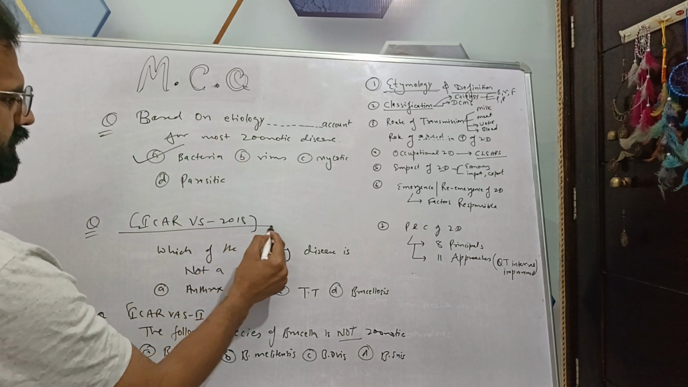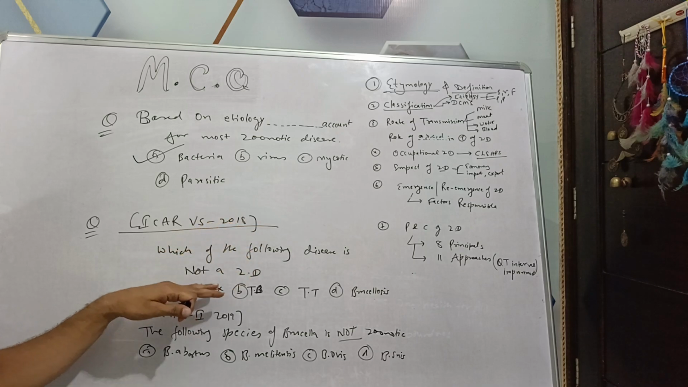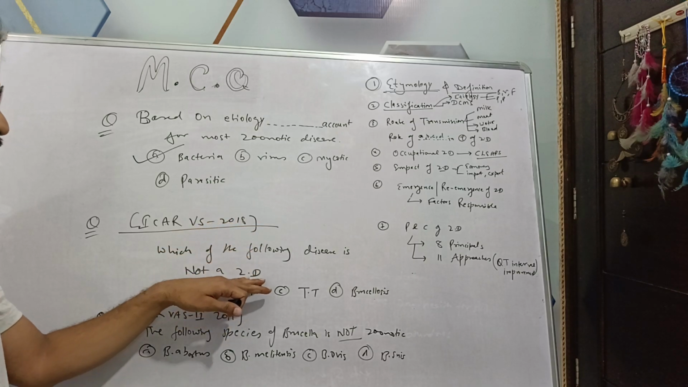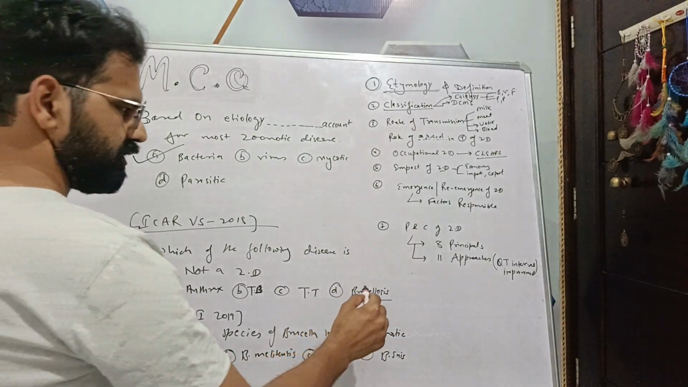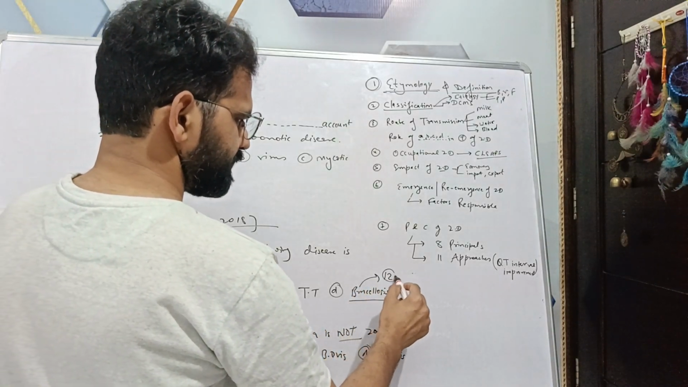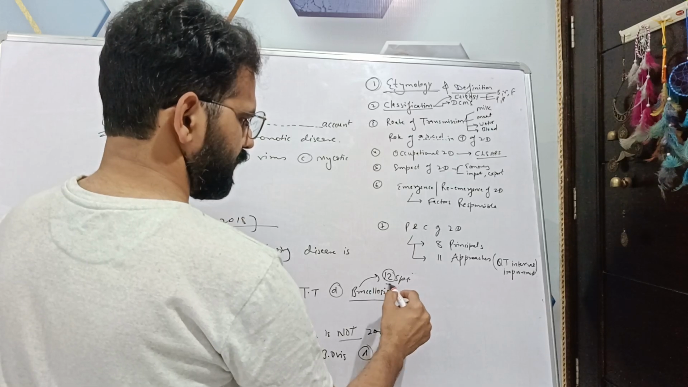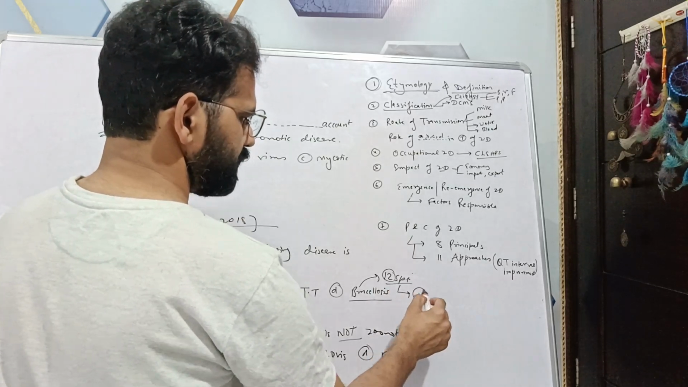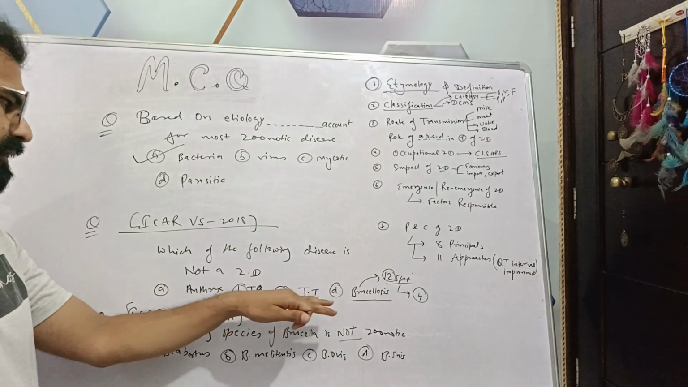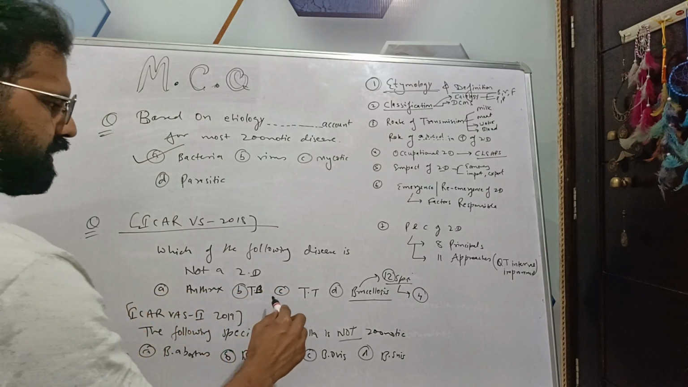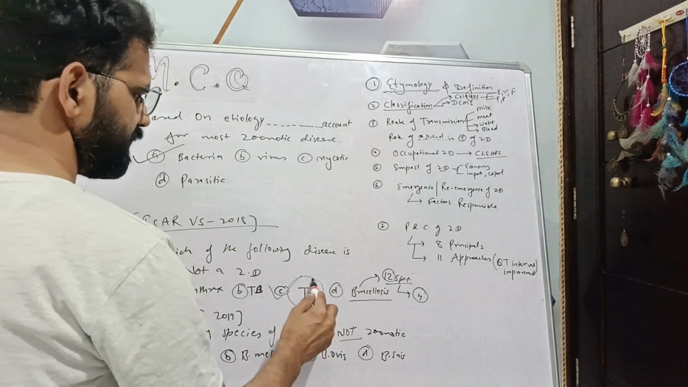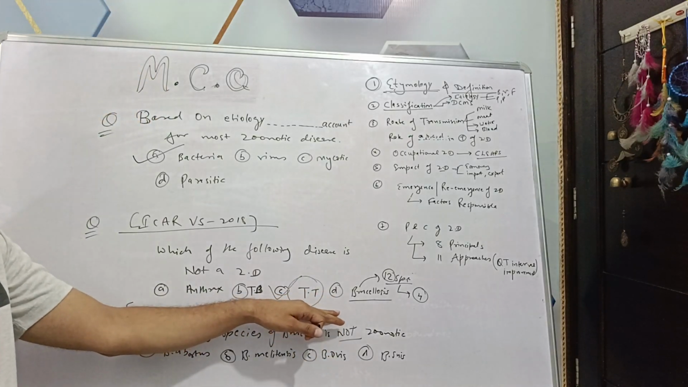Then in ICAR 2018, they asked which of the following is not a zoonotic disease. Brucella is a zoonotic disease. Brucella has 12 species and 4 are zoonotic for human beings. Tuberculosis is zoonotic, anthrax is also, and TT, tetanus, is not a zoonotic disease.